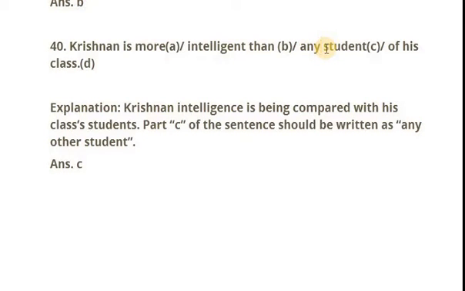After any, one more word is required, that is other, and you can add it here and reframe the sentence as: Krishnan is more intelligent than any other student of his class. This is how it should be written. Your answer is C, because in this part there was an error, and your explanation is given here.